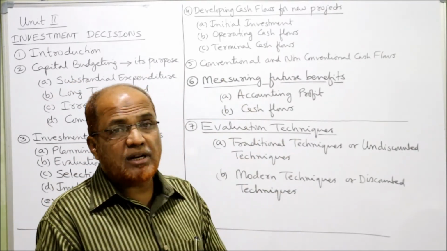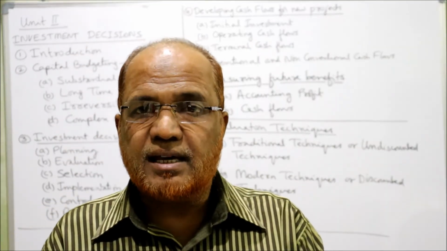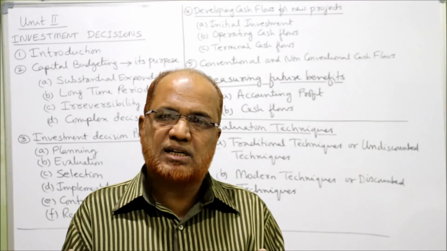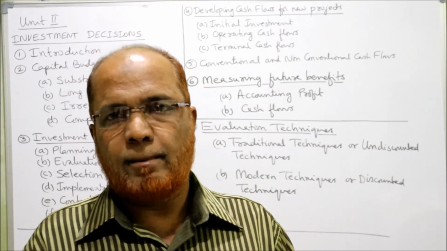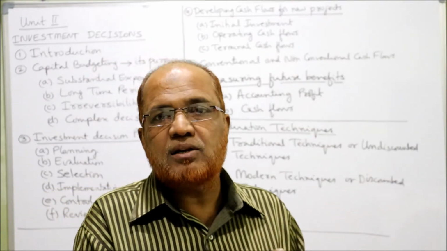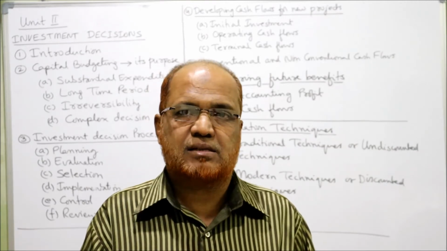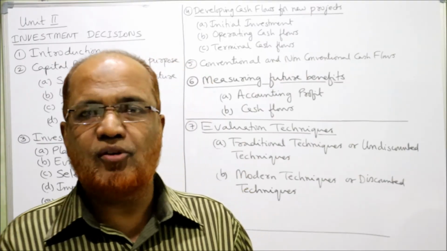Last one is terminal cash flow. The terminal cash flow will arise on the expiry of the life of the asset. Suppose the life of the asset is 10 years. At the end of 10 years, we'll get the scrap value or salvage value. And also if there is permanent working capital applied, that permanent working capital will be released. And these are called terminal cash flows.